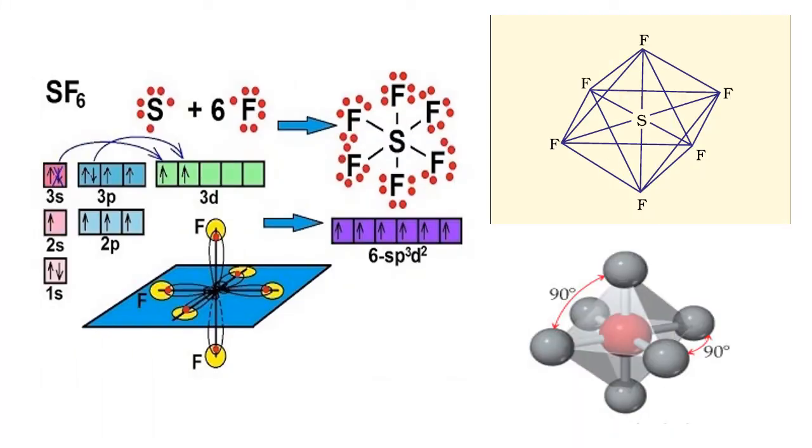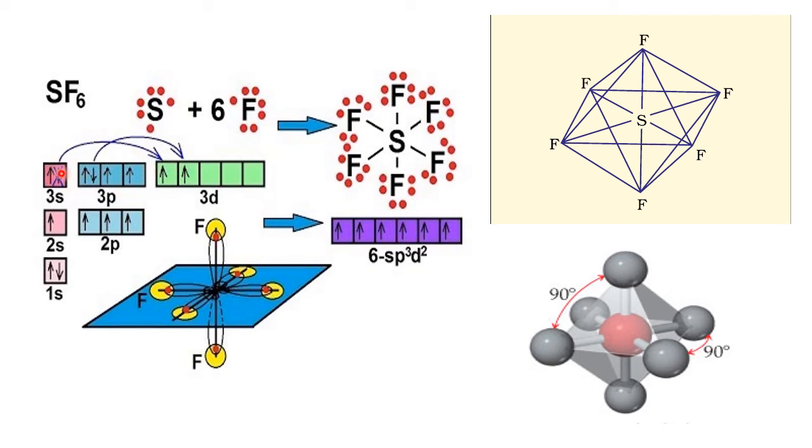Now we'll take SF6. The atomic number of sulfur is 16. The configuration according to the Aufbau principle is 1s2, 2s2, 2p6, 3s2, 3p4, and d is empty. So I have taken the outermost 3s2, 3p4, 3d. 3d is empty. But what happened here? One of the 3s electrons will come and occupy here, and one of the paired 3p electrons will come and take here. That means all become unpaired. So totally we have 6 unpaired electrons.